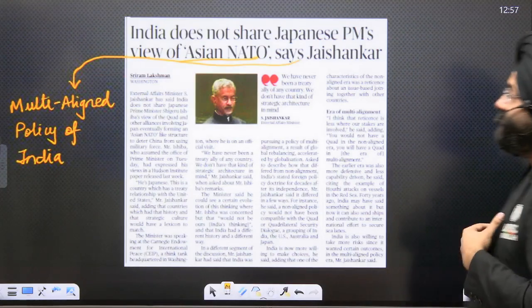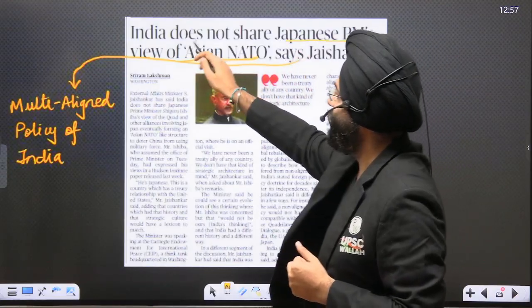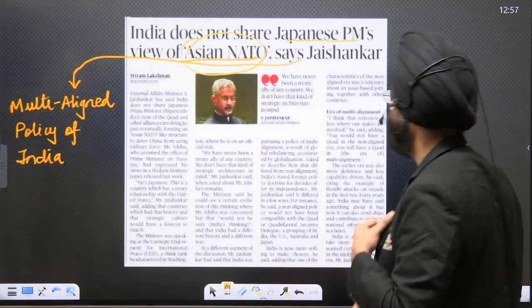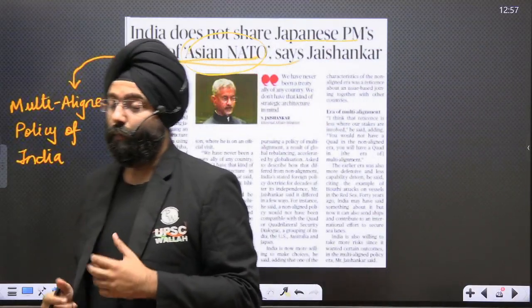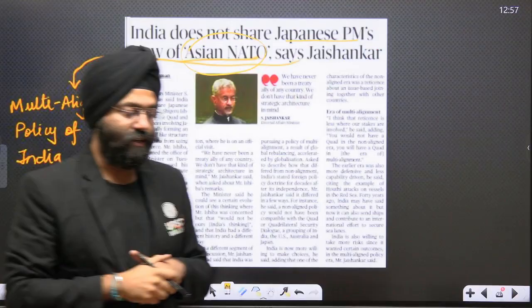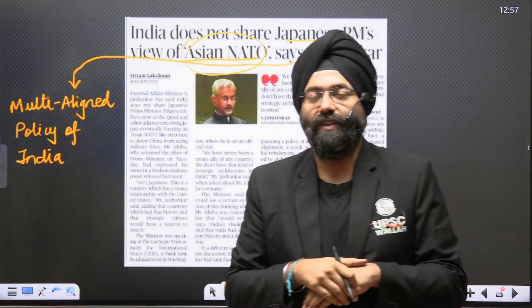Now, this becomes very, very important. India does not share Japanese PM view of the Asian NATO, says Jaishankar. Now, we realize that NATO, again, is a bloc which is led by the United States and the Western countries in order to counter Russia and the threats that pose to the Western Hemisphere.